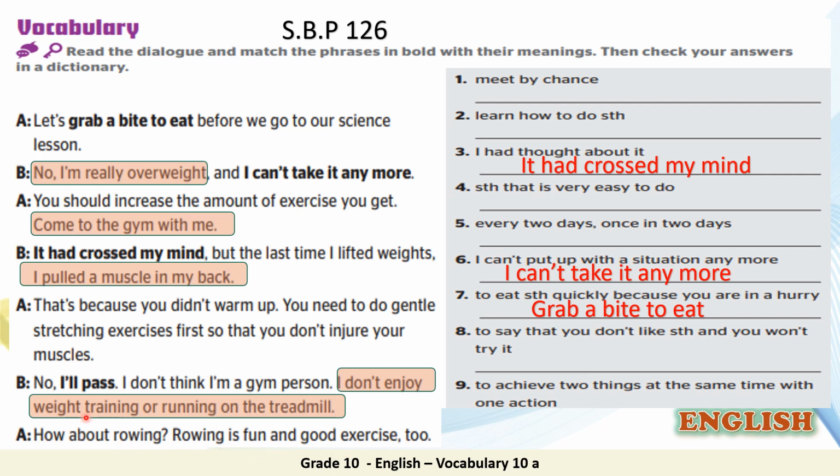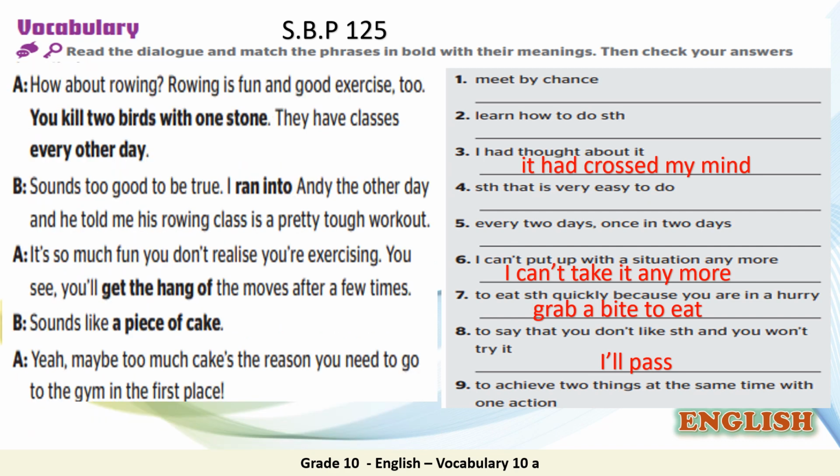So what does the expression I'll pass mean? That's right. It's another way to say no. To say that you don't like something and you won't try it. Let's continue with the expressions. How about rowing? Rowing is fun and good exercise too. You kill 2 birds with 1 stone. They have classes every other day. Let's look at this expression. You kill 2 birds with 1 stone.